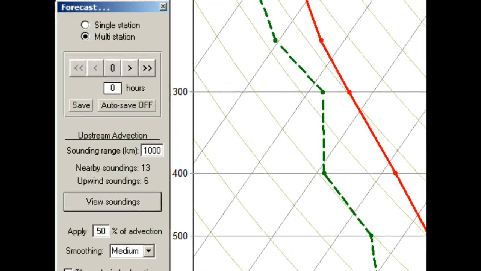First, notice that we've specified a 1,000 kilometer search radius, which found 13 nearby soundings, where 6 of them are upwind of the current Cape Hatteras sounding. We can see these soundings by selecting this View Soundings button.